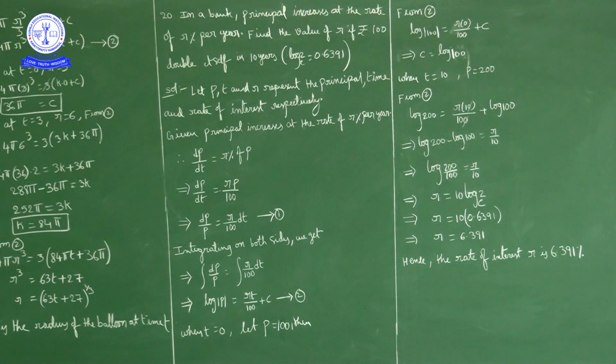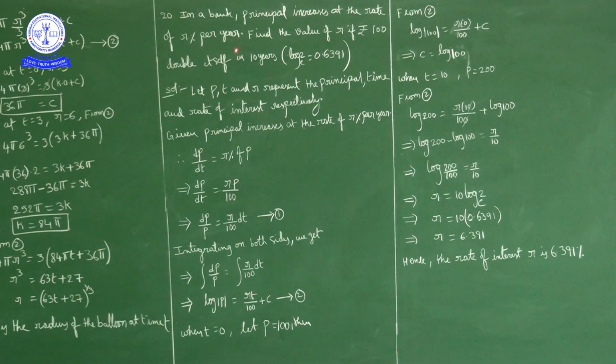Okay, the problem given is: in a bank, principal increases at a rate of r% per year, find the value of r if 100 rupees double itself in 10 years. Means initial payment p is equal to 100 at time t equal to 0. After 10 years, when t equal to 10, p becomes 200. So at what rate the principal is increasing, that is the rate of interest we have to find.